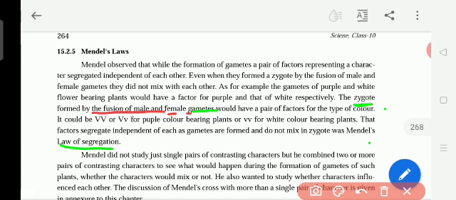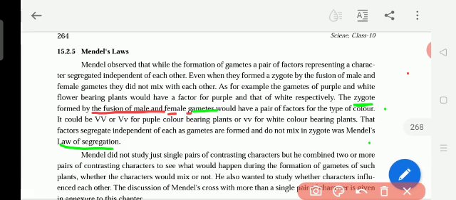When Mendel cut the stamen of the male flower, stamen means the male part, the pollen grains. He cut the stamen and put it onto the ovary of the female part, that means the eggs.